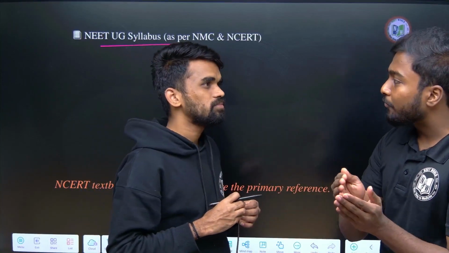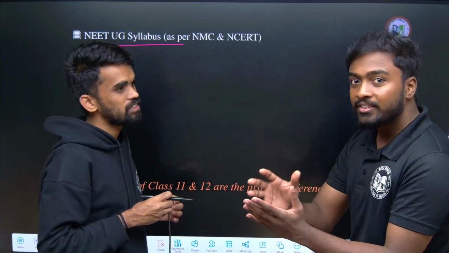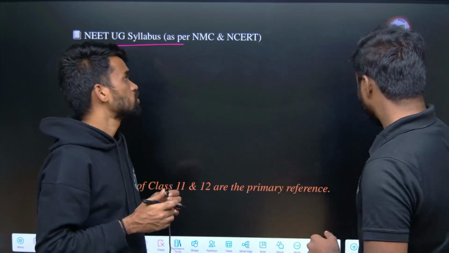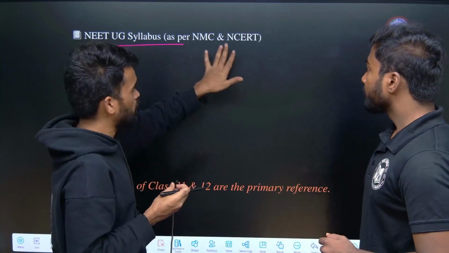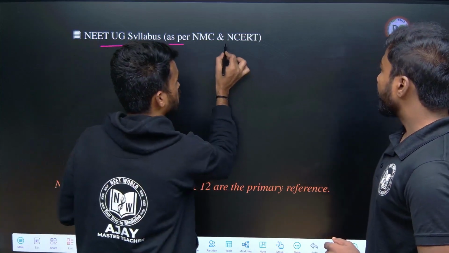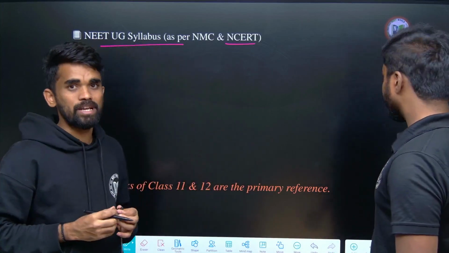For those coming from 11th, there will be a basic of 10th. Similarly, for whoever is going for the NEET examination, there is a basic of 11th and 12th. That will be given, and for this you can follow the standard book, NCERT, which is your standard reference book for complete preparation of NEET.